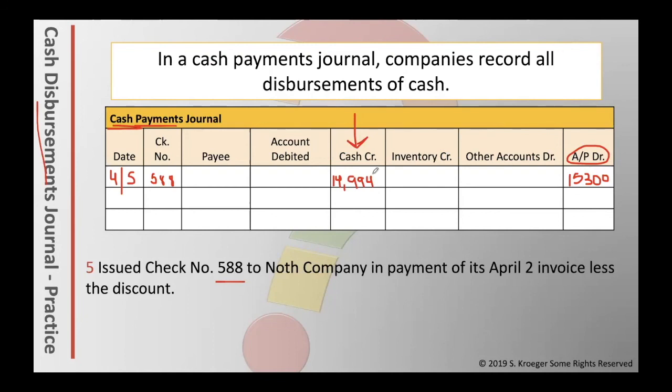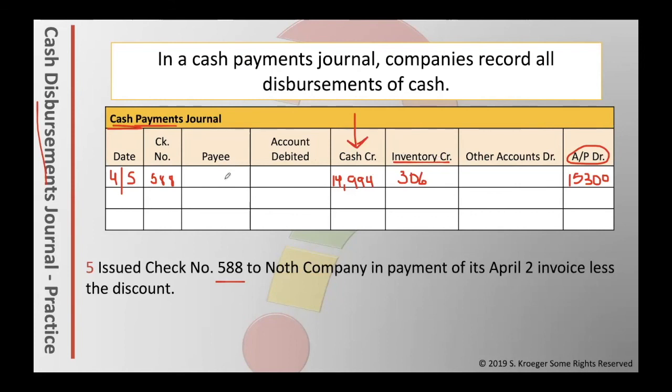The last account I have is merchandise inventory as a credit of $306. Do we have inventory as a credit up here? We do. Inventory credit. We just write in 306. If you accidentally forget what the account would be, you can always look up top because it should be there.